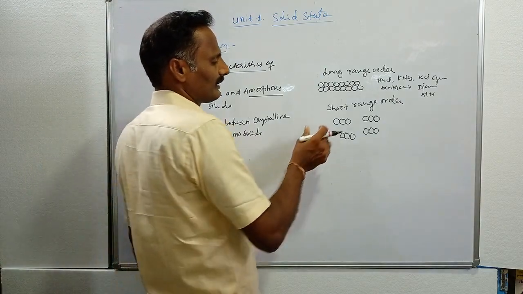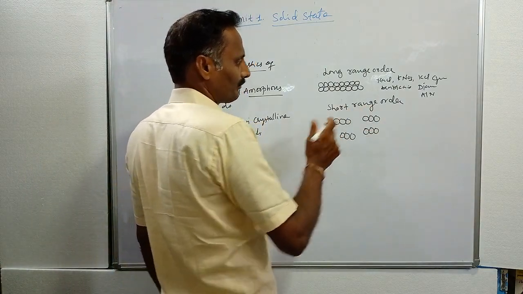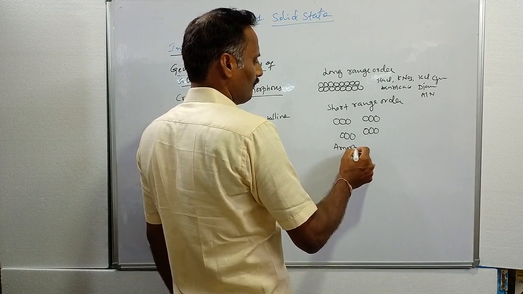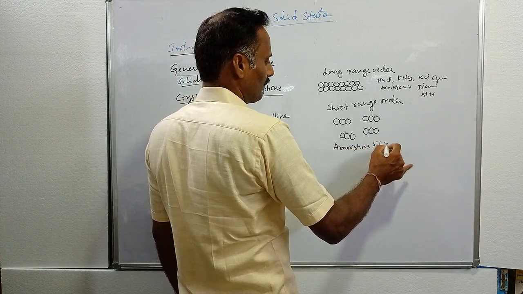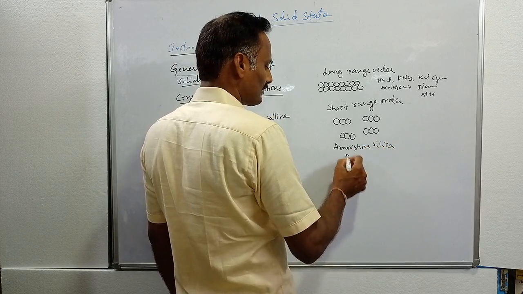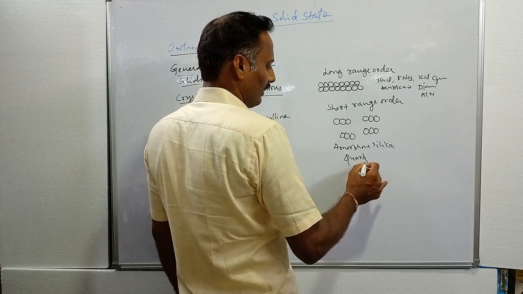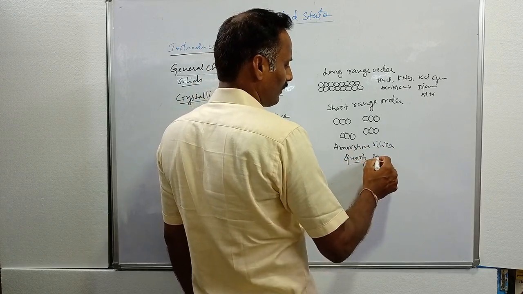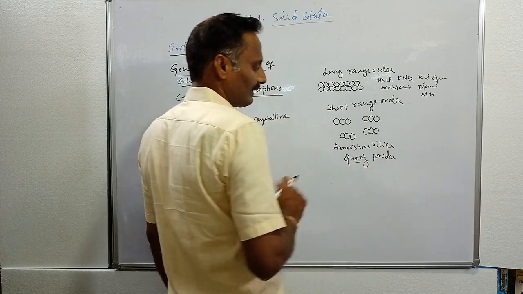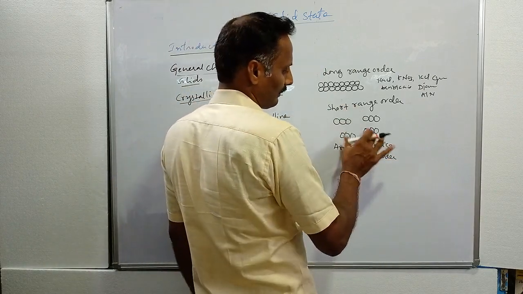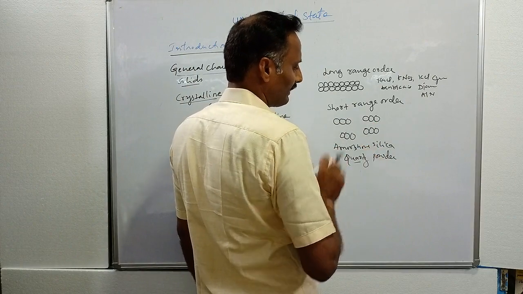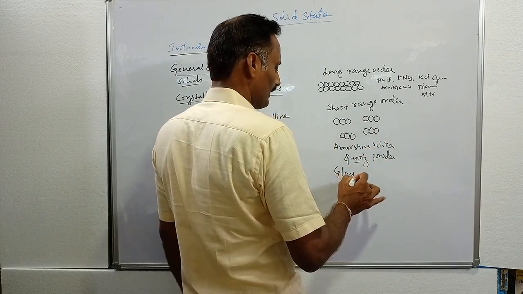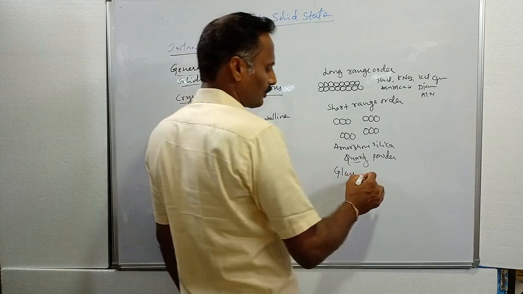Then what are amorphous solids? Among amorphous solids we come across amorphous silicon, amorphous quartz, amorphous silica. This is the amorphous form. The powder form of quartz, the amorphous form of quartz, is an amorphous material. And also glass is called an amorphous substance, and also polymers.